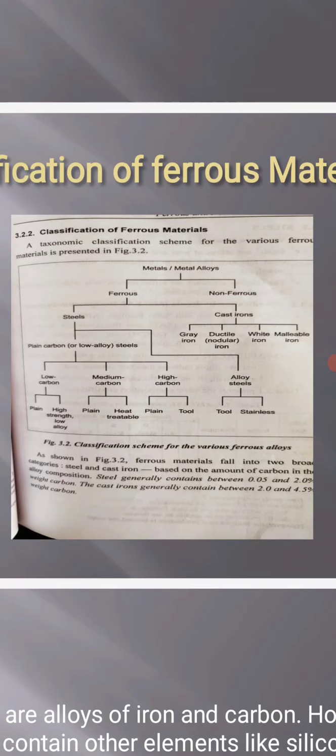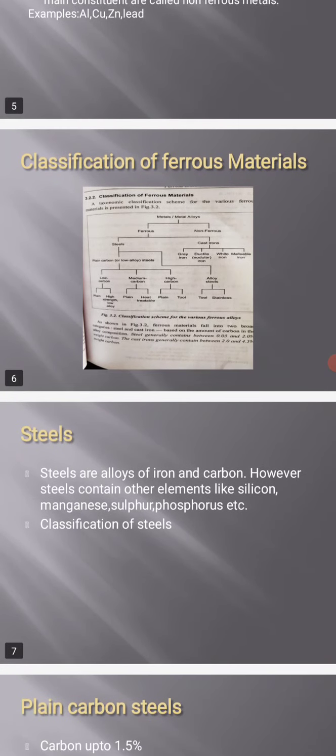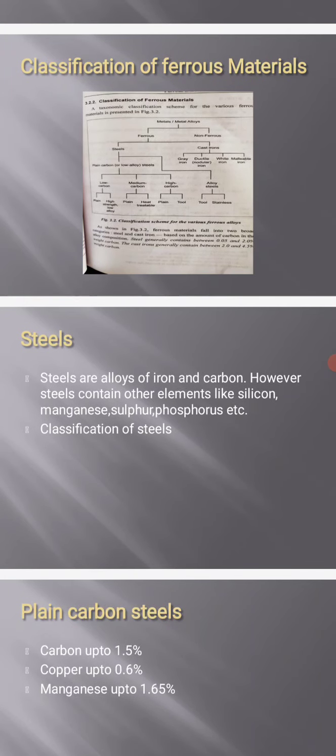So let's see about steels. Steels are alloys of iron and carbon. Steels contain other elements like silicon, manganese, sulfur, phosphorus, etc. So steel is a composition of iron, silicon, manganese, sulfur, phosphorus. That is defined as a steel.